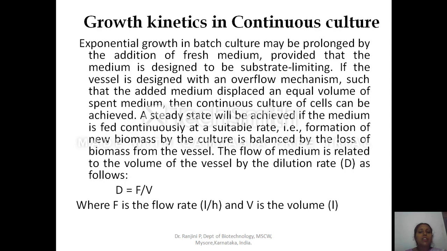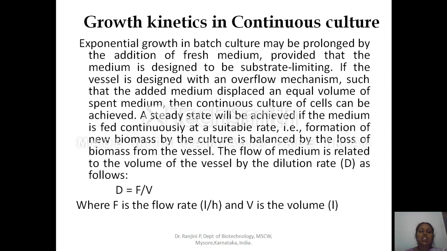Then continuous culture of the cells can be achieved. So by this, you can maintain the log phase of the cell continuously. Continuous growth phase of the cell can be maintained. A steady state will be achieved if the medium is fed continuously at a suitable rate. So this dilution rate plays an important role in maintaining the same growth rate, same exponential phase for a time period.